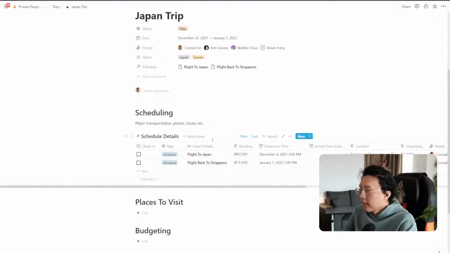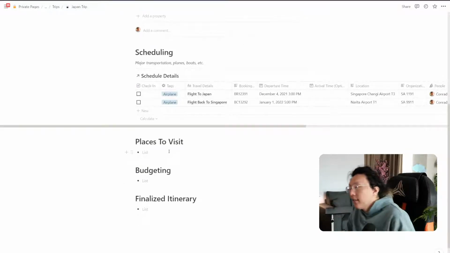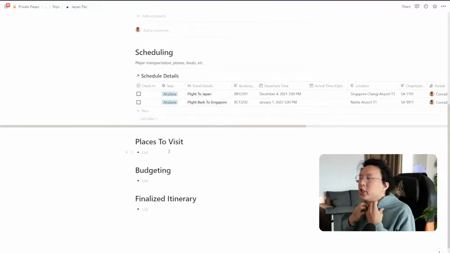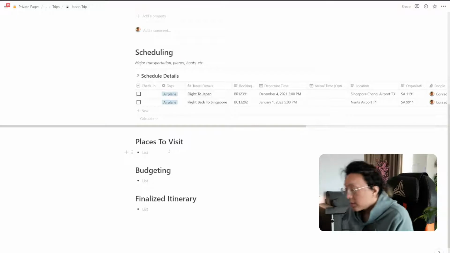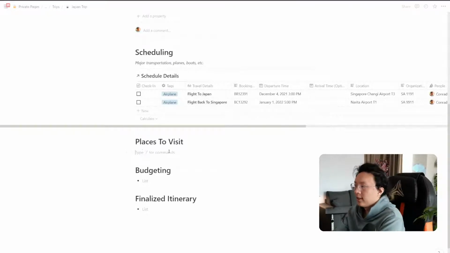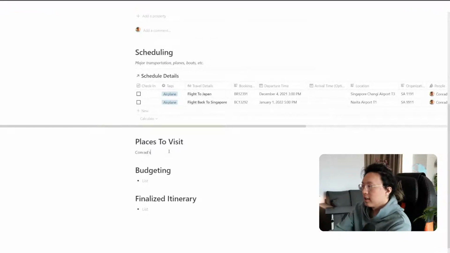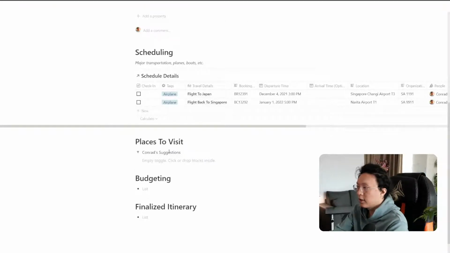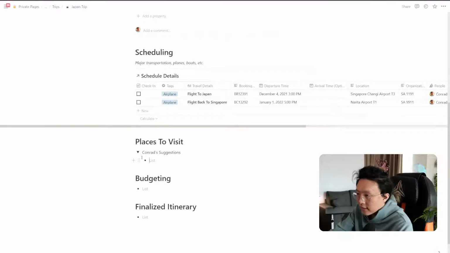Awesome. So what I want to do next is let's talk about places to visit. And this is where I would give a suggestion that you can really just make this into plain text. You don't need to make this in a database unless you want to be extra fancy. But for this, I would just say like, hey, let's say it was Conrad suggestions, and then I'll have a toggle for that. And then we can put 1, 2, 3, 4, and so on.